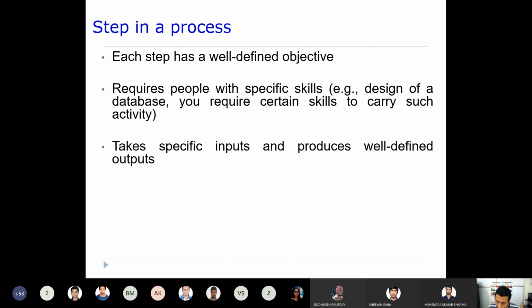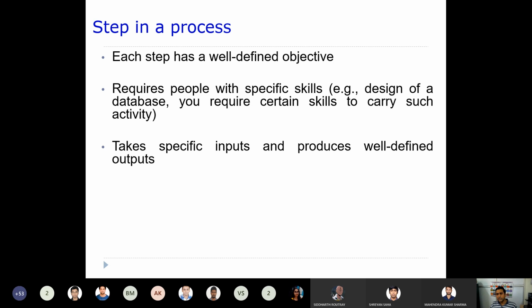For example, if the objective of a step is to efficiently design the database for your project, you need a database designer, who can exactly carry out such an activity. So for that step you need people with specific skills.